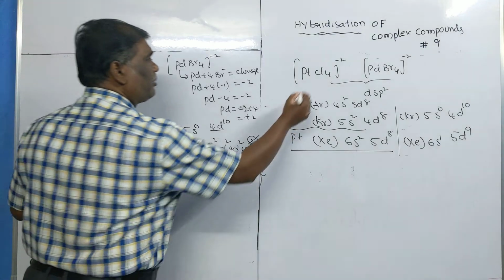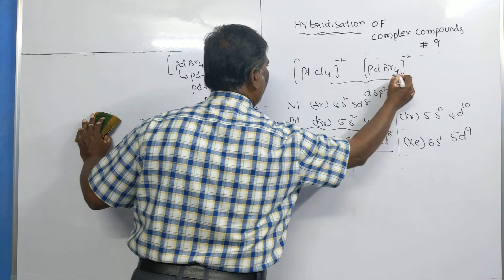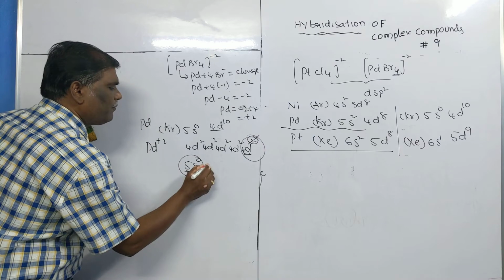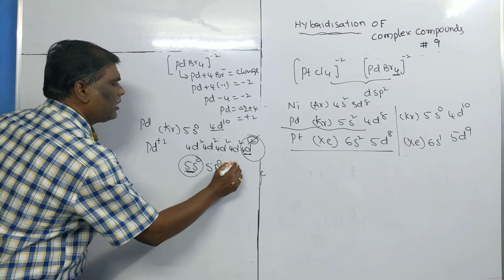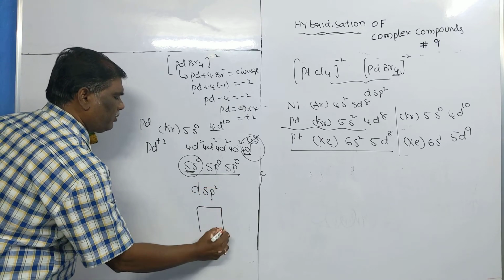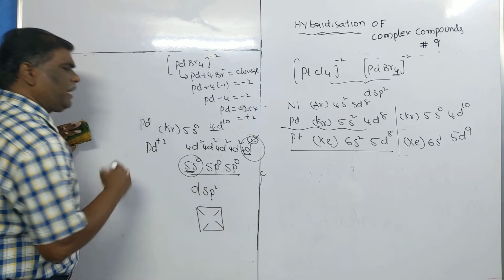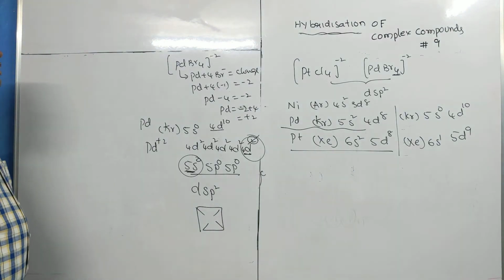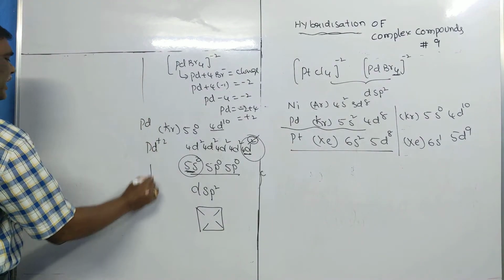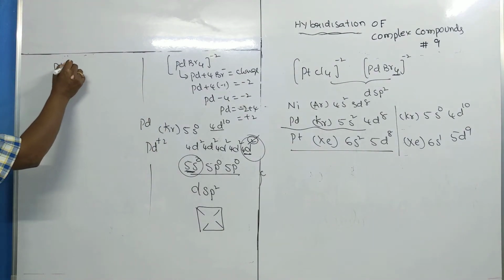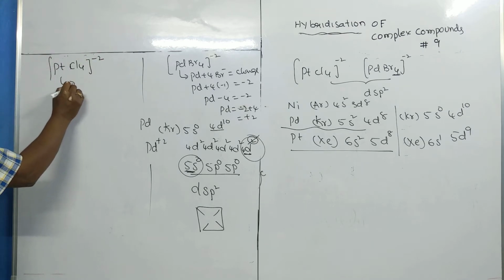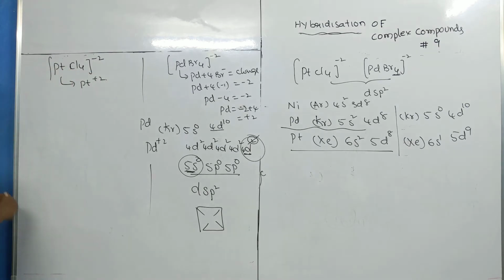Now how many orbitals do you need for bonding? 4 ligands are there. That's why I need 4 orbitals. So we use 1, 2, 3, 4. Now tell me what is the hybridization? dsp2. For dsp2, what is the shape? Square planar. Square planar is the shape of tetrabromopalladate. Similarly, we calculate for platinum, tetrachloroplatinate. Again platinum will get +2 oxidation state on calculation.